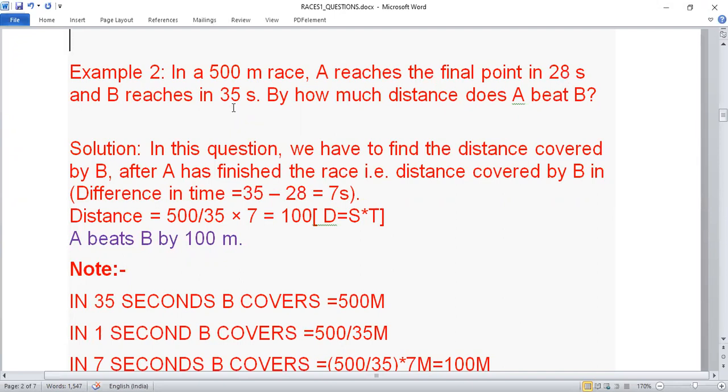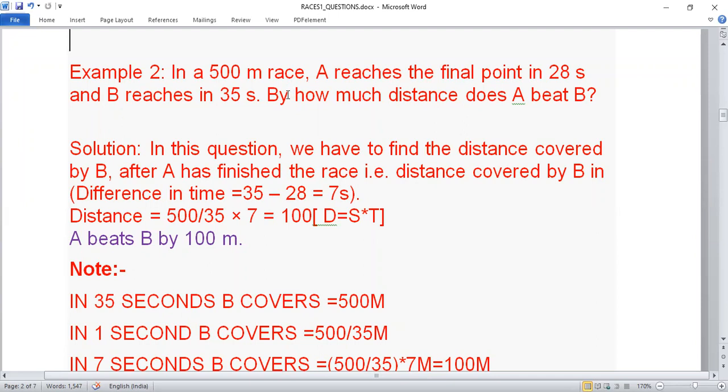So now you have to find the distance by which A beats B. So let's discuss 500 by 35, in 35 seconds, because they have given that B is reaching in 35 seconds.